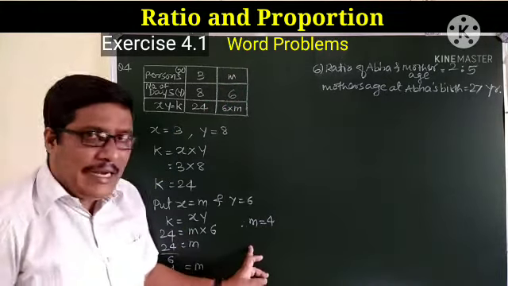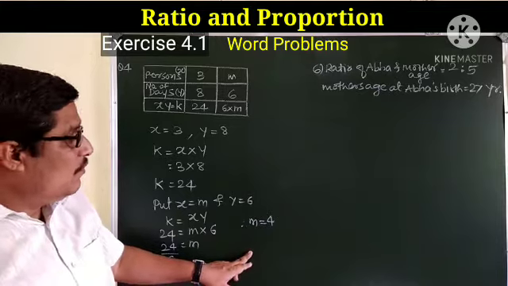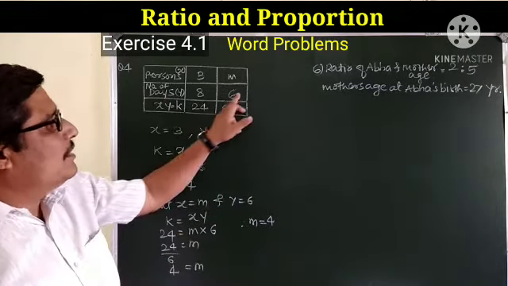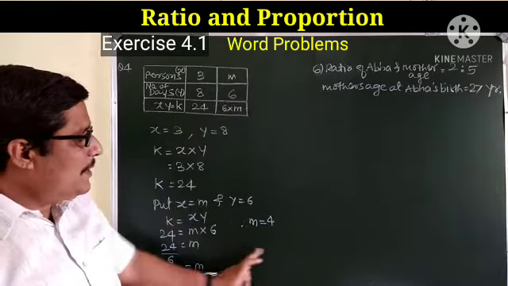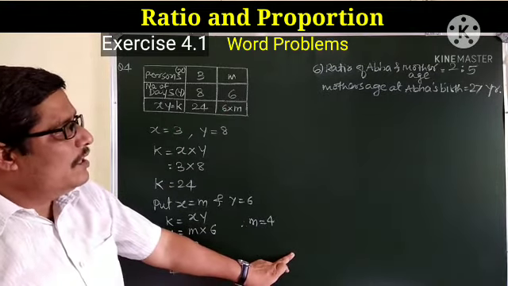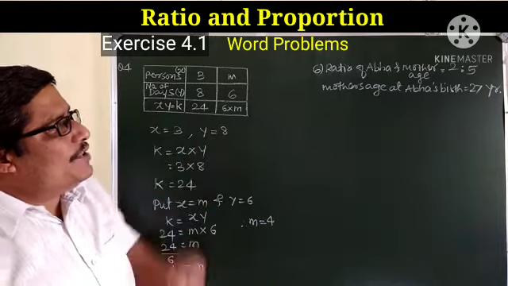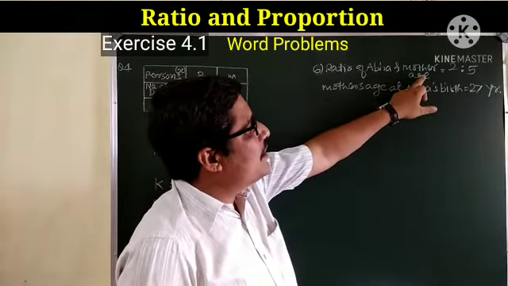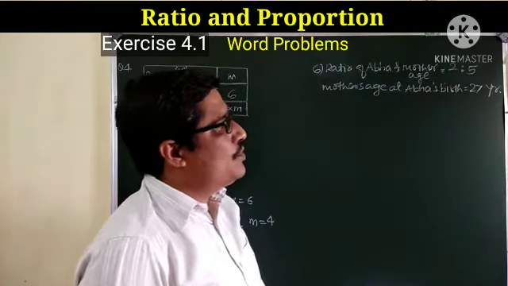Now here you can write the answer in sentence. 4 persons will be required to complete the work in 6 days. या पद्धतीने इथं वाक्यात आपण याचं उत्तर लिहू शकतो. यानंतर क्वेश्चन नंबर 6, ratio of Abha and her mother's age is 2:7.